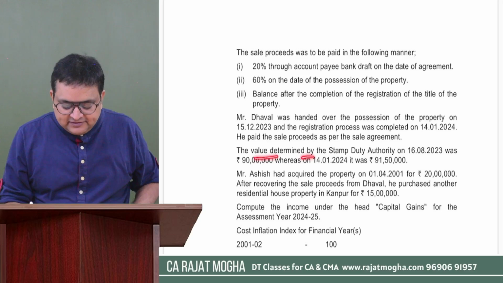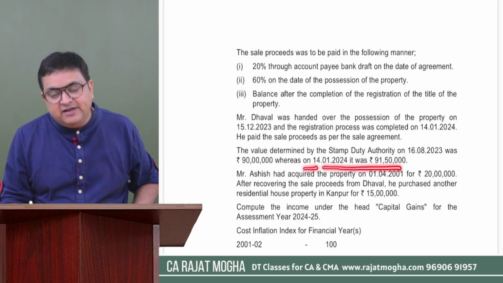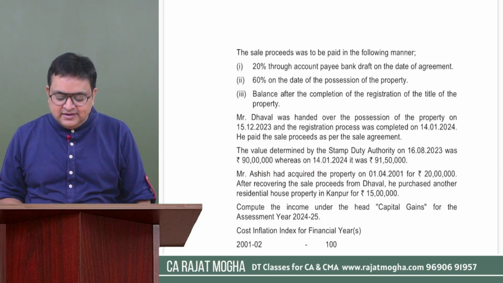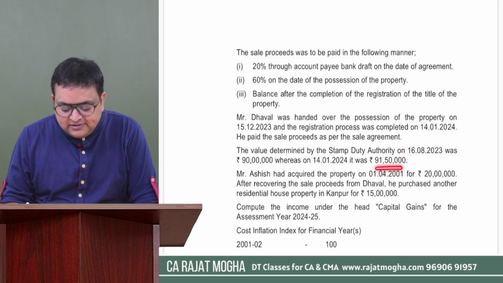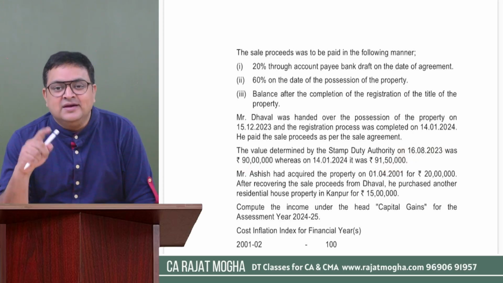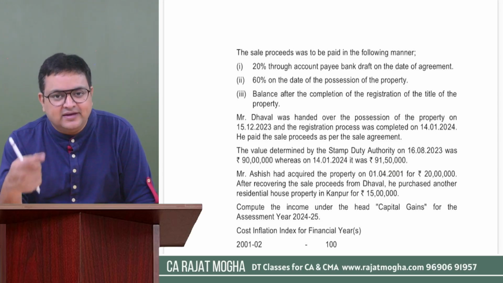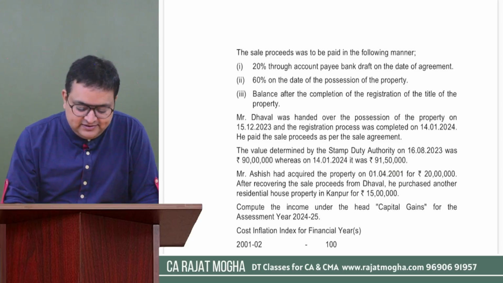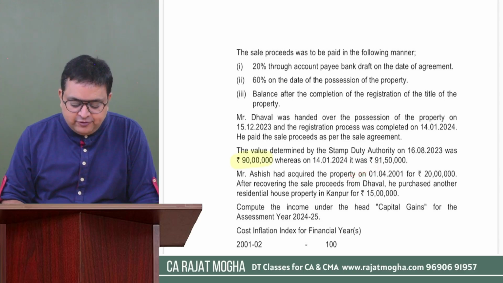The value determined by the stamp duty authority on 16/8/2023 was 90 lakh, whereas on 14/1/2024 it was 91.5 lakh. See how important it is? Because the agreement date stamp duty value was 90 and transfer date value was 91.5. So which one do we have to consider? Since the initial amount at the time of agreement was received in a non-cash mode, in a banking mode, we can take the value of the agreement date. So we don't have to take this value, we have to take this value.